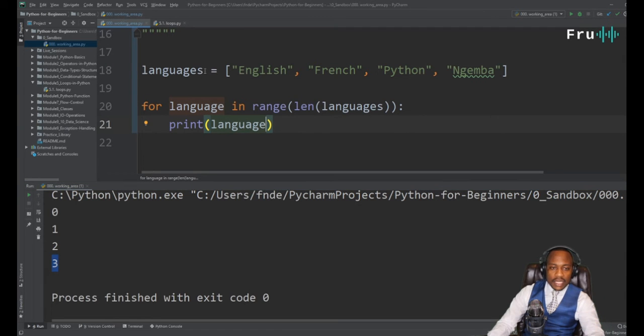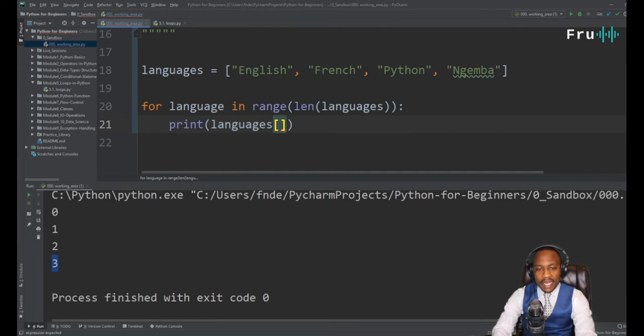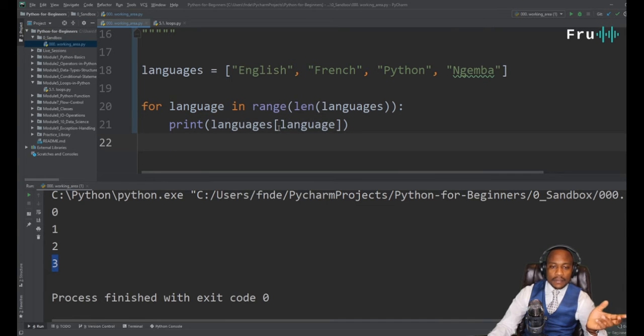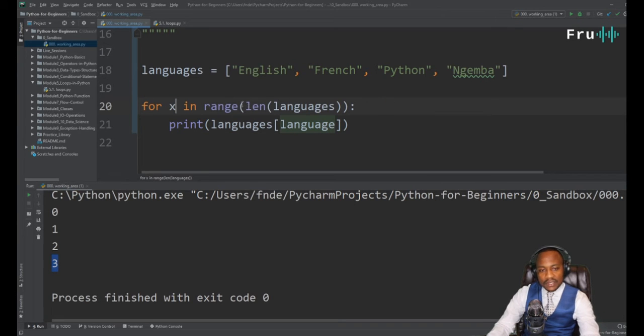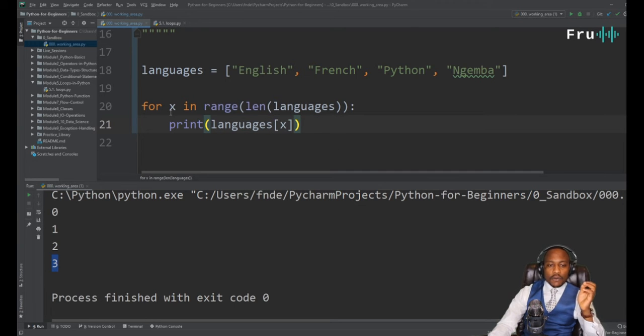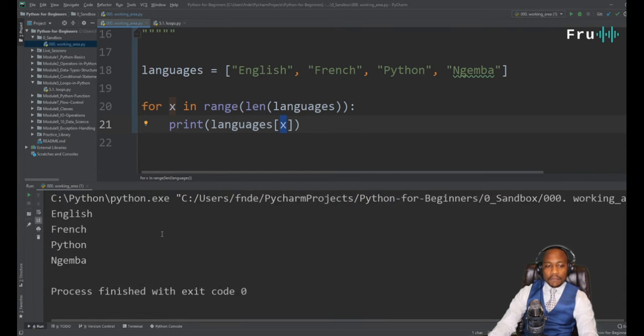And the way we do that is to go back into our languages. The way we can identify the position of an item is to say language. And this way, let's actually make this X so that it doesn't confuse us. So I'm simply saying for X in range, and the range has been derived by counting the items, print languages of position X. So if I go ahead and run that, now it prints this.